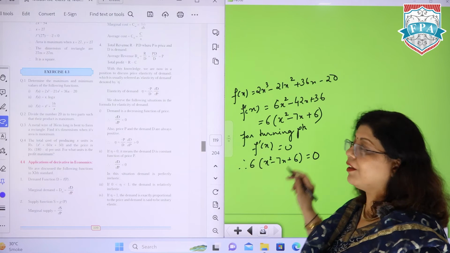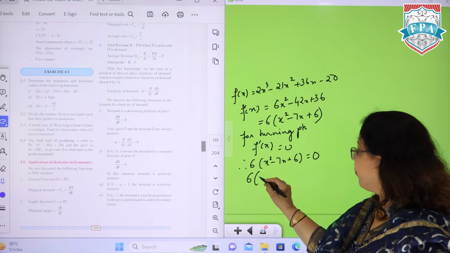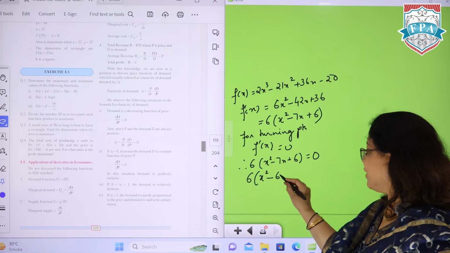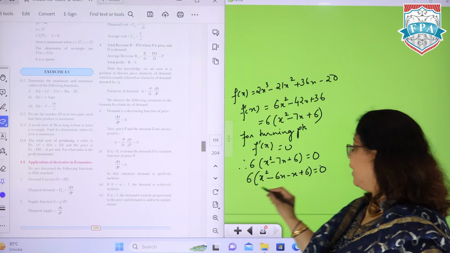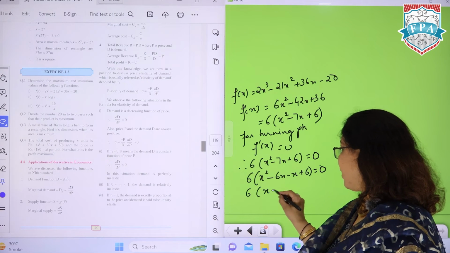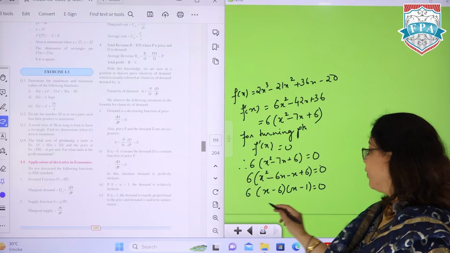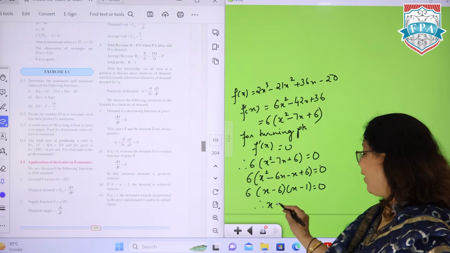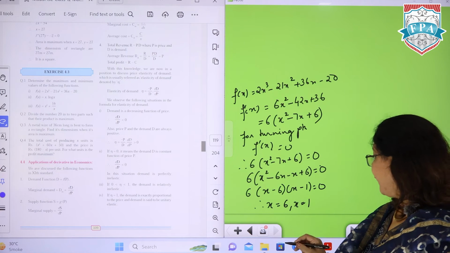Again we have to factorize by splitting the middle term. तो हमें यहाँ पे फैक्टराइजेशन में मिल रहा है minus 6x minus x plus 6 and then ultimately it is coming as x minus 6, x minus 1 as 0. So therefore x की दो वैल्यूज मिलेंगी, x is 6 और x is equal to 1.